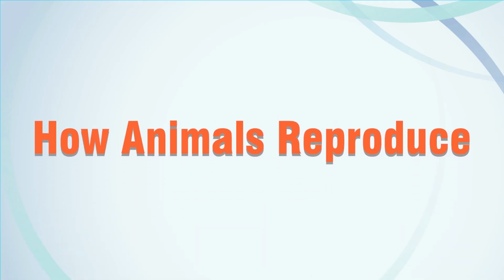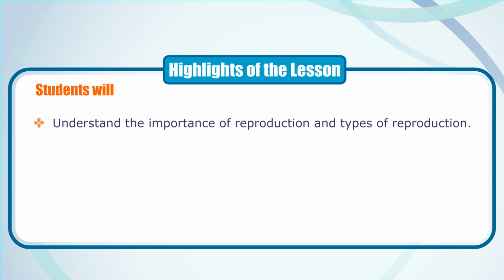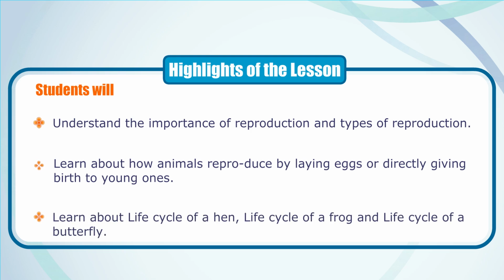How animals reproduce. Highlights of the lesson. Students will understand the importance of reproduction and types of reproduction. Learn about how animals reproduce by laying eggs or directly giving birth to young ones. Learn about the life cycle of a hen, the life cycle of a frog and the life cycle of a butterfly.